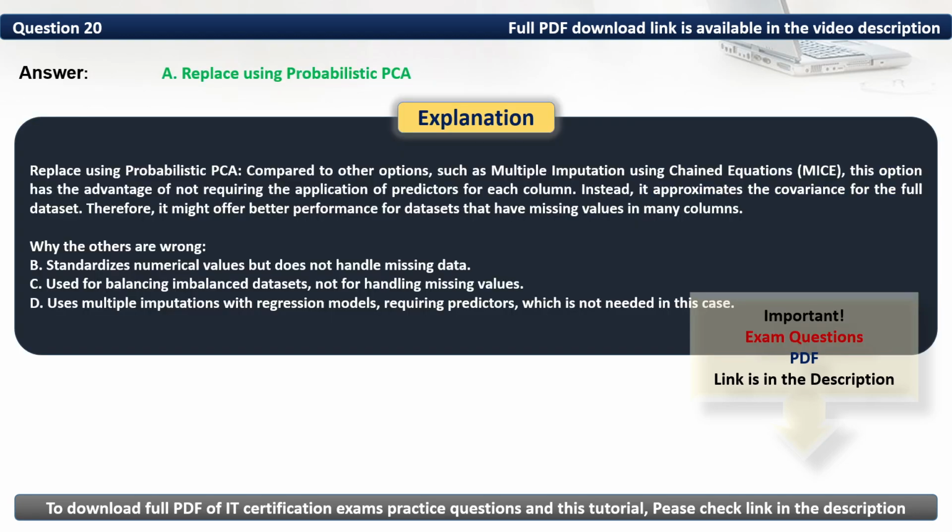Replace using probabilistic PCA. Compared to other options such as multiple imputation using chained equations, this option has the advantage of not requiring the application of predictors for each column. Instead, it approximates the covariance for the full dataset. Therefore, it might offer better performance for datasets that have missing values in many columns.